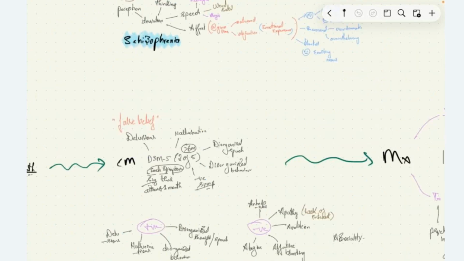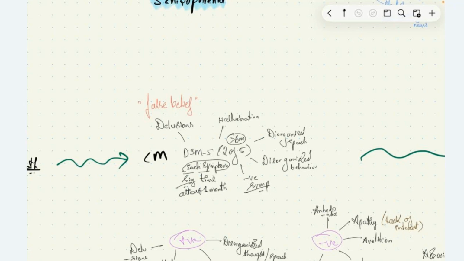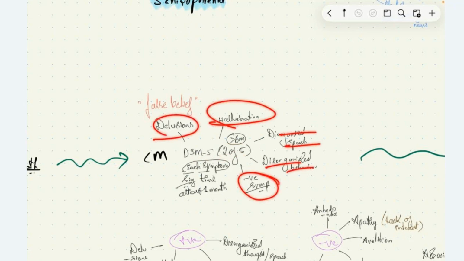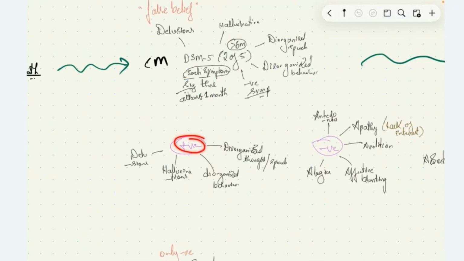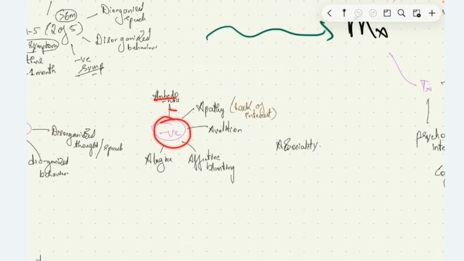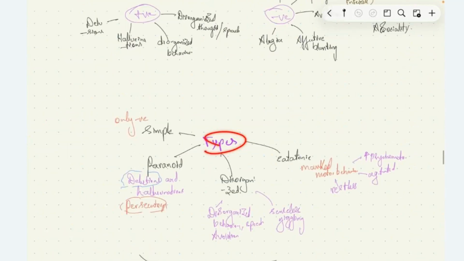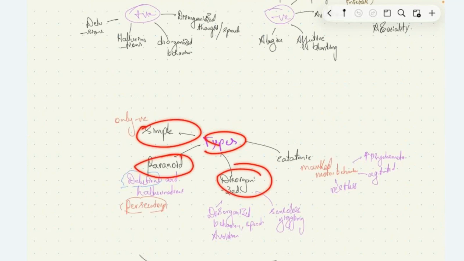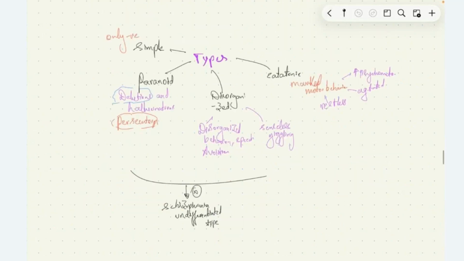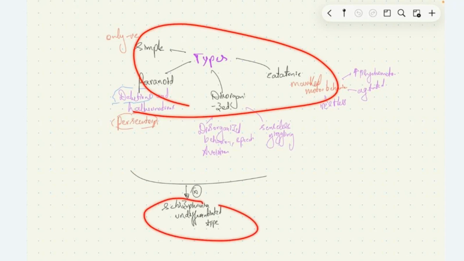For the clinical manifestation, the diagnostic criteria given by DSM-5 is that for more than 6 months, the patient will have 2 out of 5 of these symptoms: delusion, hallucination, disorganized speech, disorganized behavior, and negative symptoms. Each symptom should be present for a significant time, at least 1 month. The positive symptoms are delusion, hallucination, disorganized behavior, and disorganized thought and speech. Negative symptoms are anhedonia, apathy, avolition, affective blunting, alogia, and asociality. The types we have are simple, paranoid, disorganized, and catatonic schizophrenia. If the patient doesn't fit into these 4 categories, we call it schizophrenia of undifferentiated type.